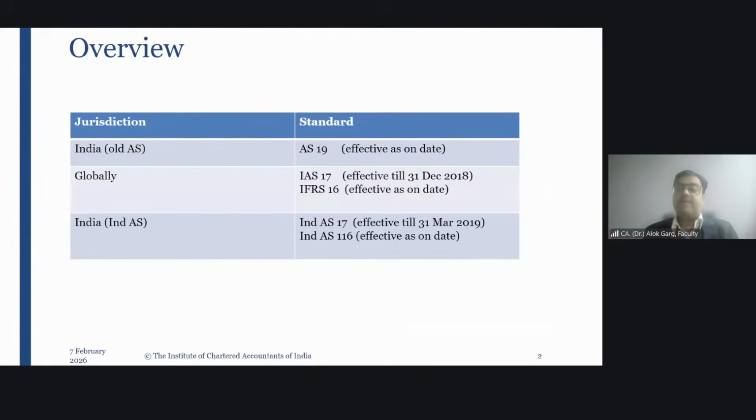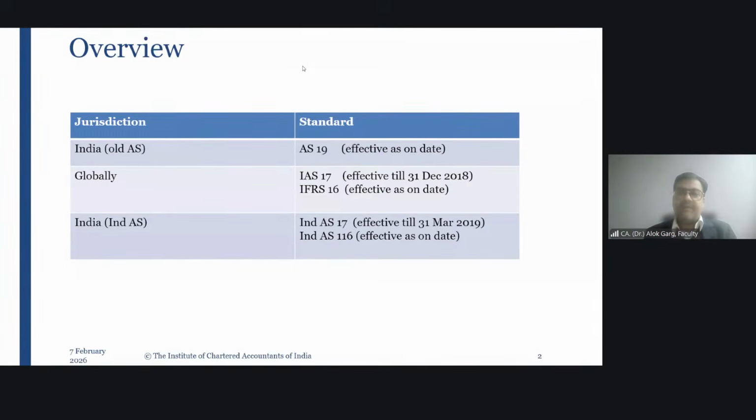Yes. So, friends, first of all, I will do a quick revision of the concepts of Ind AS 116 and then I will take you through some practical questions on it, right? This is a revisionary class and hence we will be completing Ind AS 116 in one class. Otherwise, Ind AS 116 is covered in 5 to 6 classes.